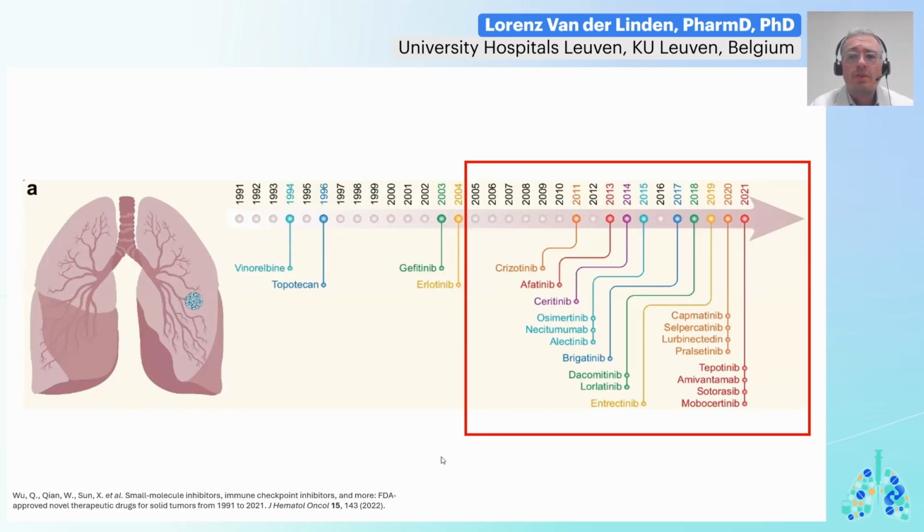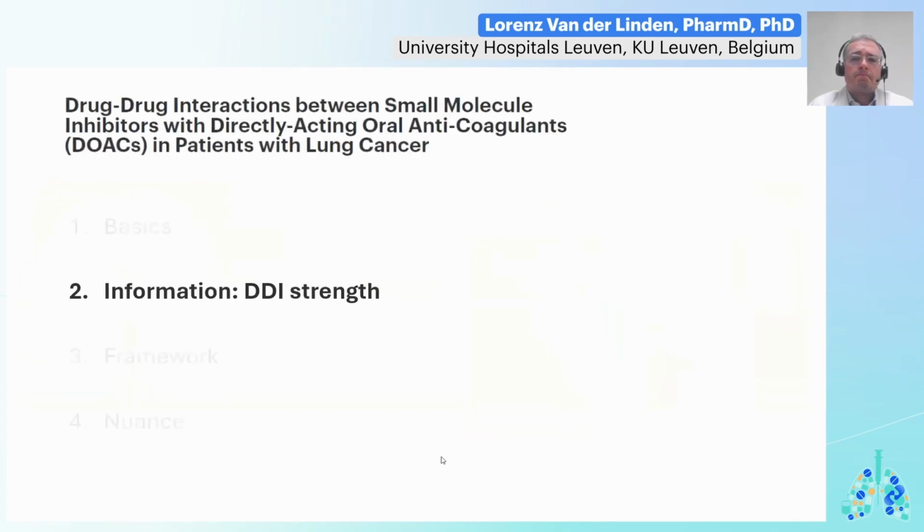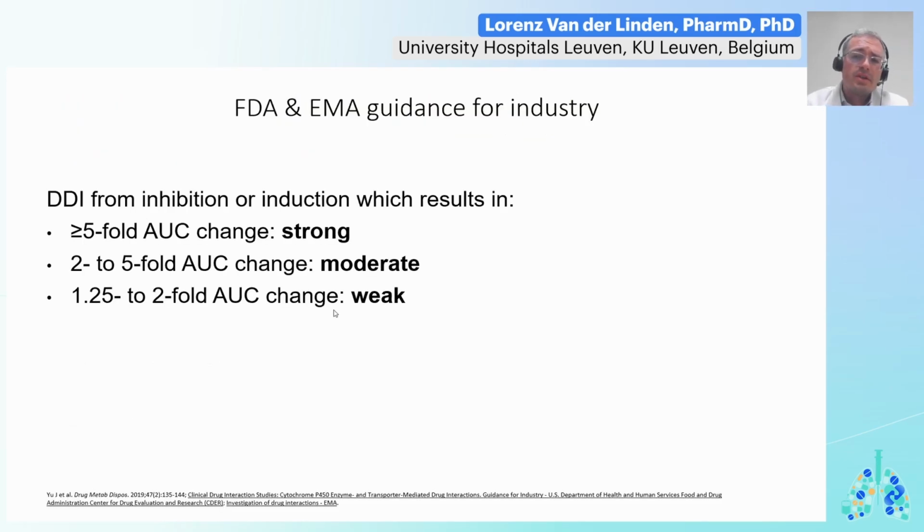But how to deal with these SMIs then in this specific setting? Well, it might be interesting to take a look here at guidance from the FDA and EMA on how to interpret the relevance of a given drug-drug interaction. And they consider a drug-drug interaction strong in the case that it confers more than a 5-fold change of the area under the curve, moderate in case of a 2 to 5-fold change, and weak if it's less than 2-fold.